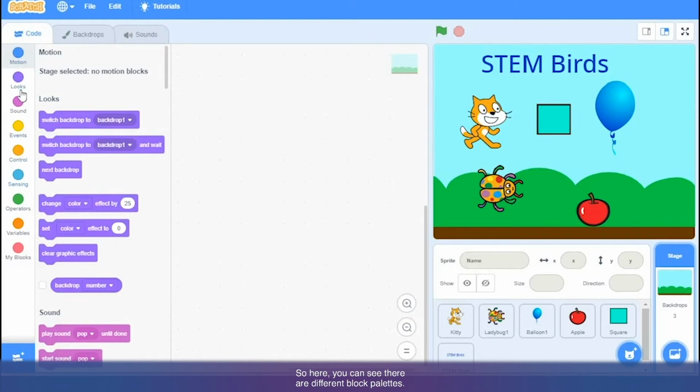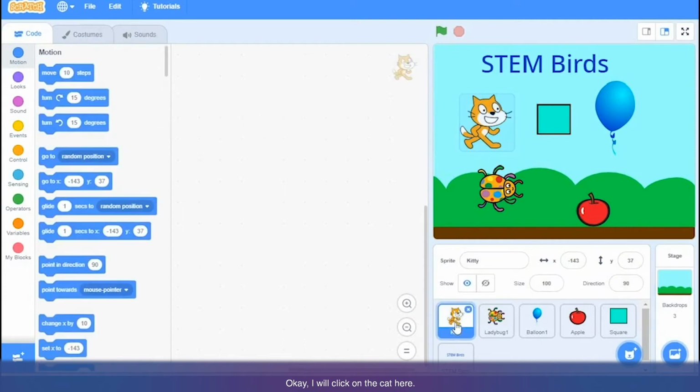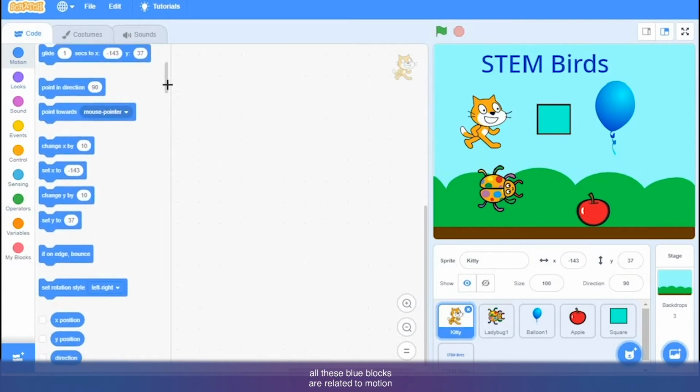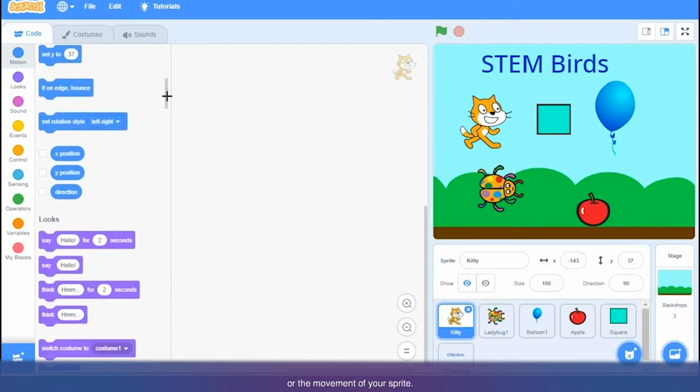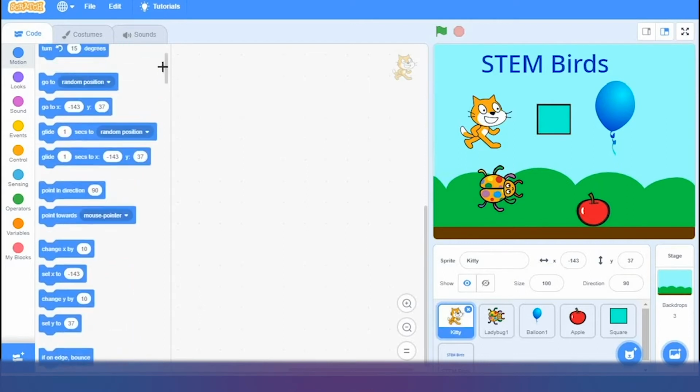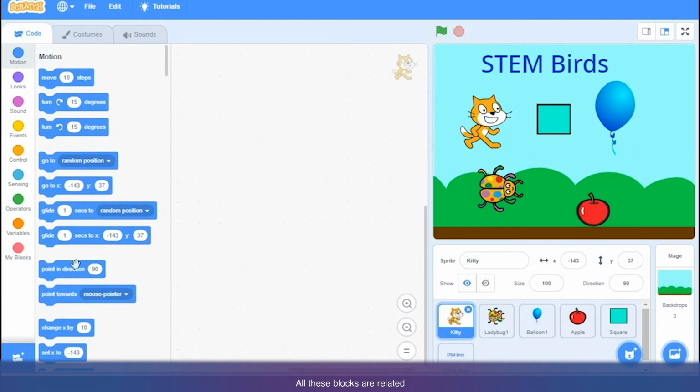So here you can see there are different block palettes. Okay, I will click on the cat here. Now see, these circle buttons that you can see here, those are called block palettes. First, if I click on motion, then I can see all these blue blocks are related to motion or the movement of your sprite.